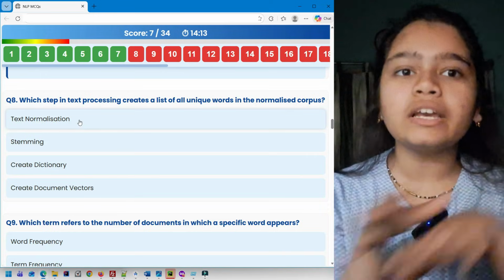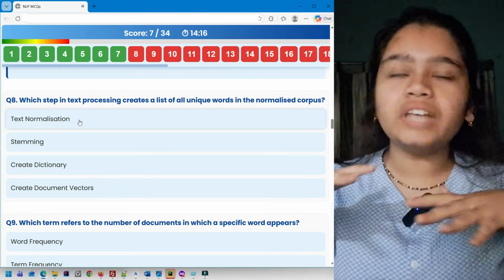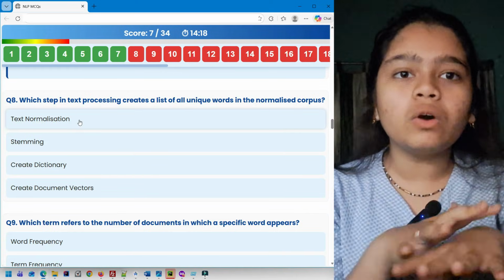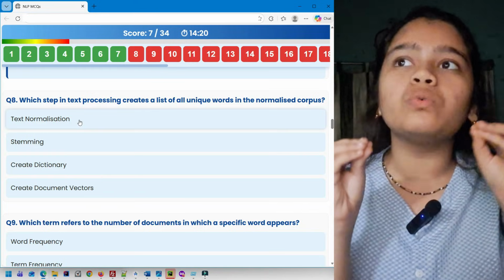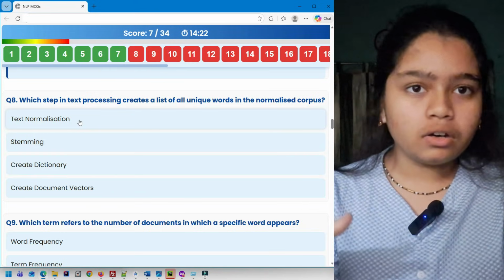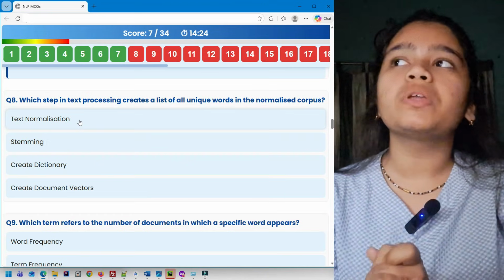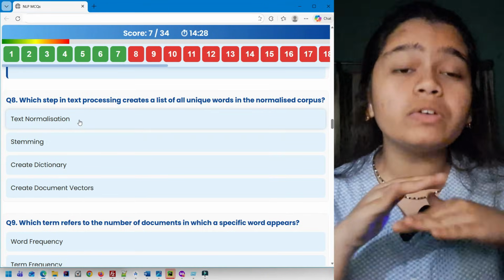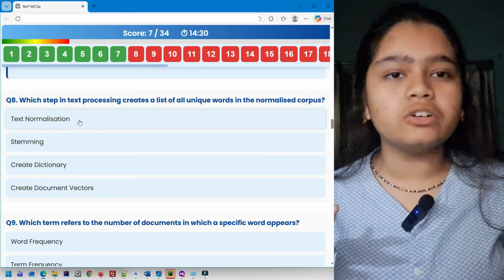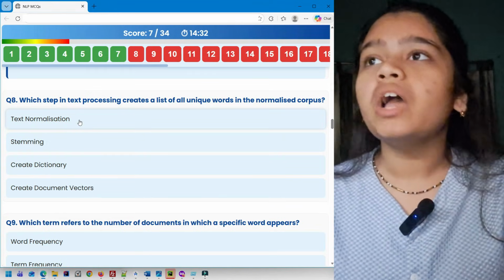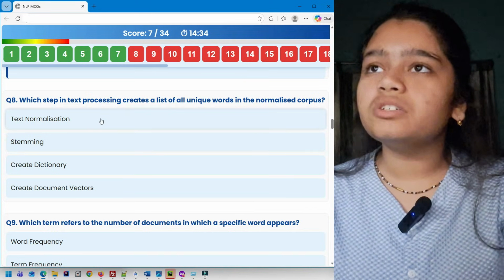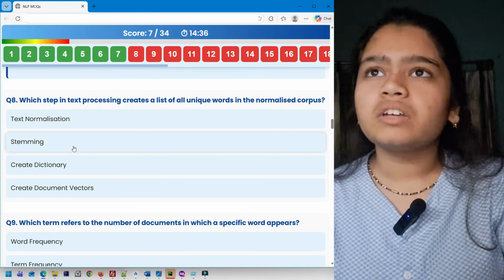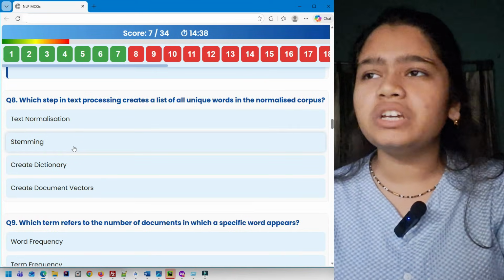Even so, text normalization means setting the same base for all the tokens of words in the sentence. Everything should be converted to lowercase, and every word should have the same standard or the same base. So text normalization is incorrect. Stemming is not finding unique words.